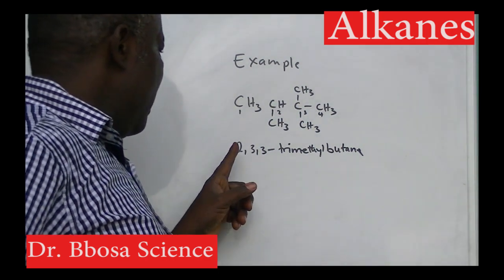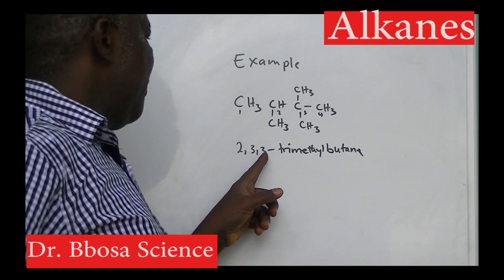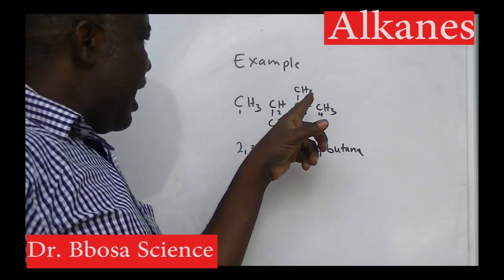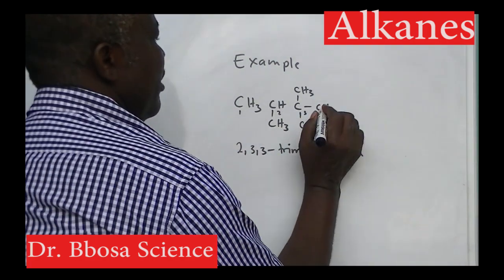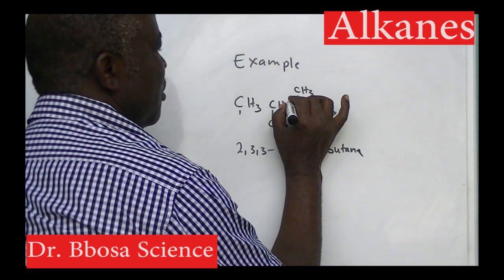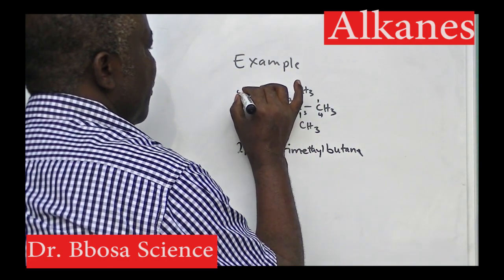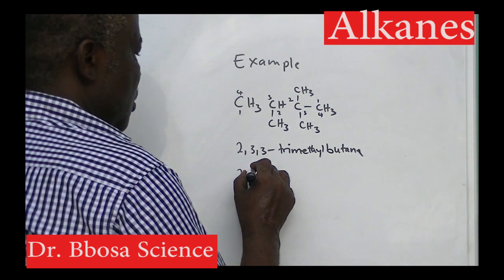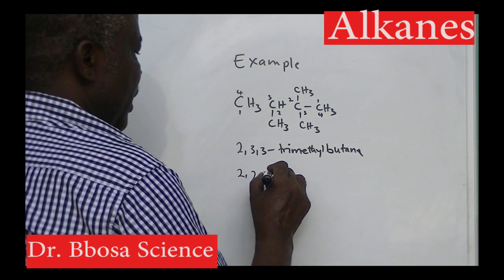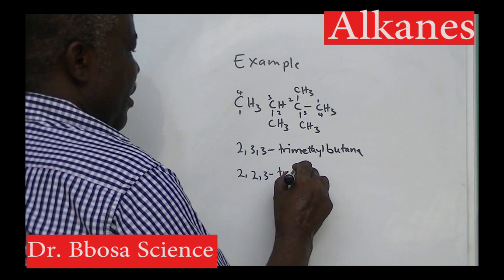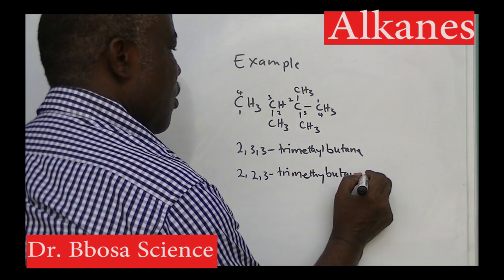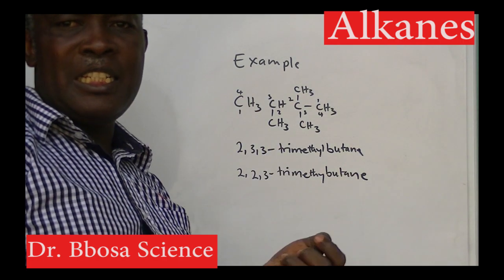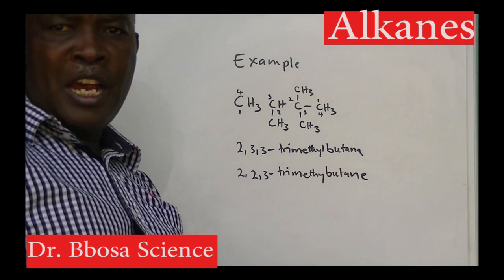The name is going to be 2, 3, 3, trimethyl butane. If we number from this side, then we shall have 1, 2, 3, 4. The name is going to be 2, 2, 3, trimethyl butane. The rule says choose a name with the least sum of combination of numbers.